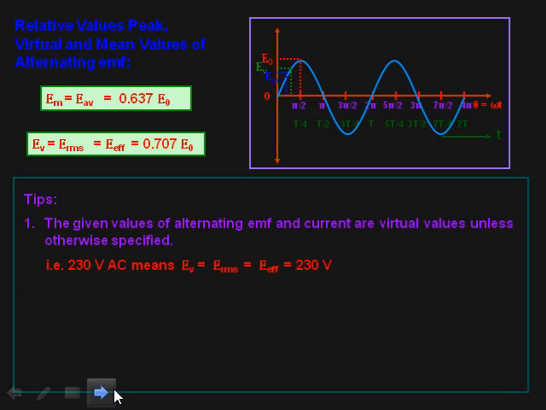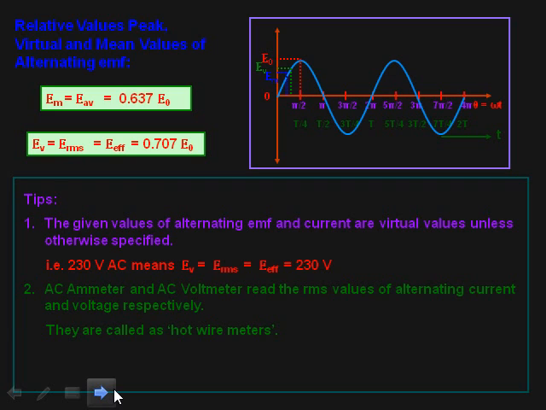Let us see the tips. The given values of alternating EMF and current are virtual values unless otherwise specified. That is, 230 volt AC means the RMS value is 230 volt.